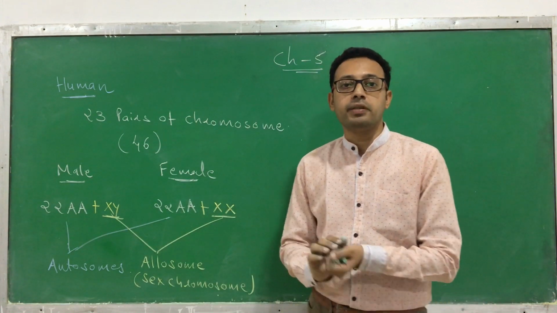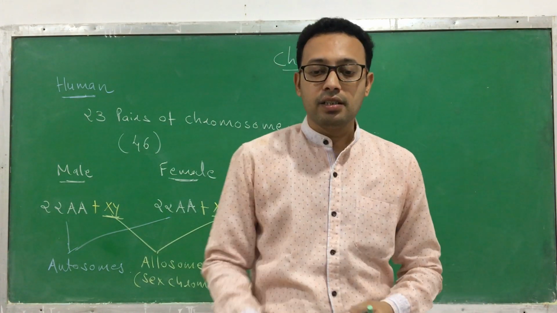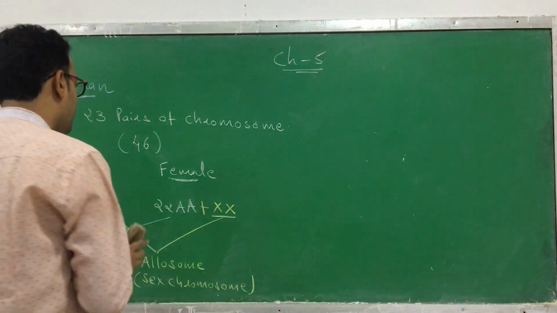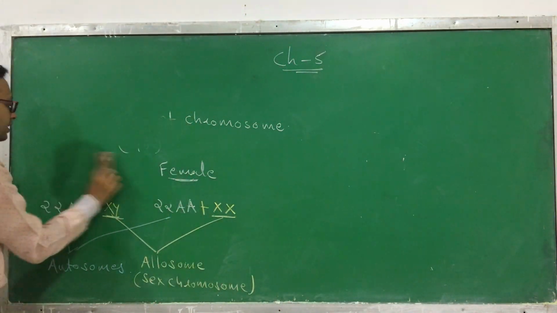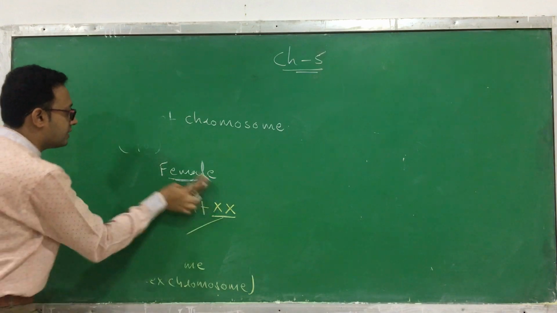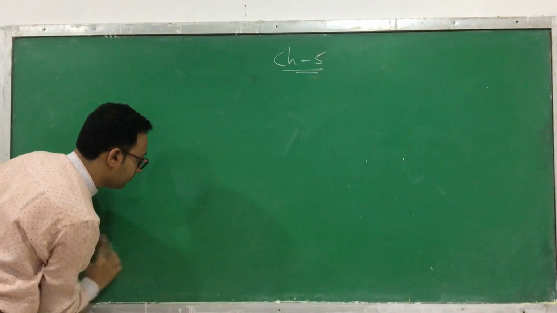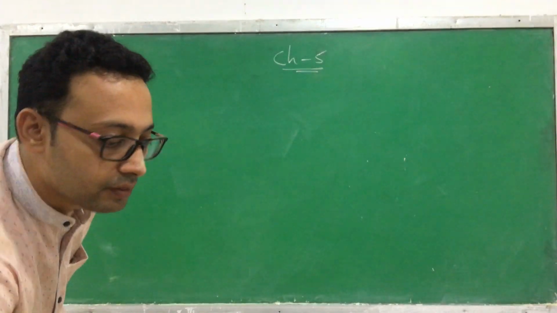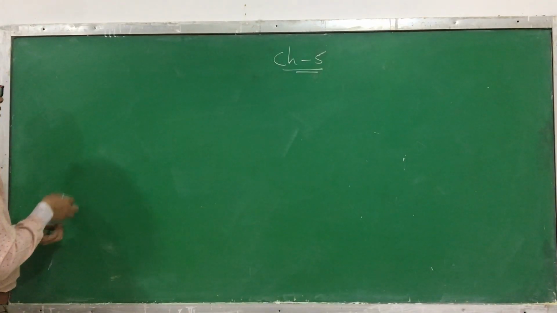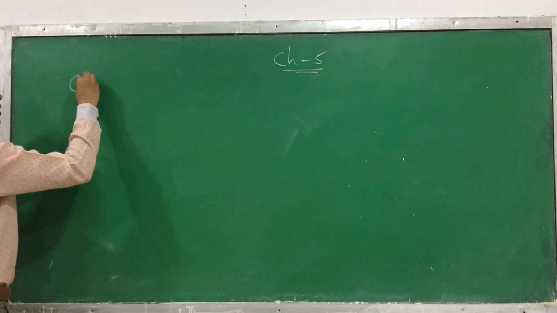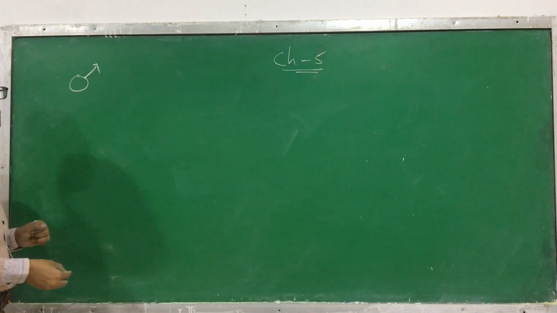So how is it going to be determined? Let us start with the example of a human being. It is a lot easier to understand. Suppose there is one male.